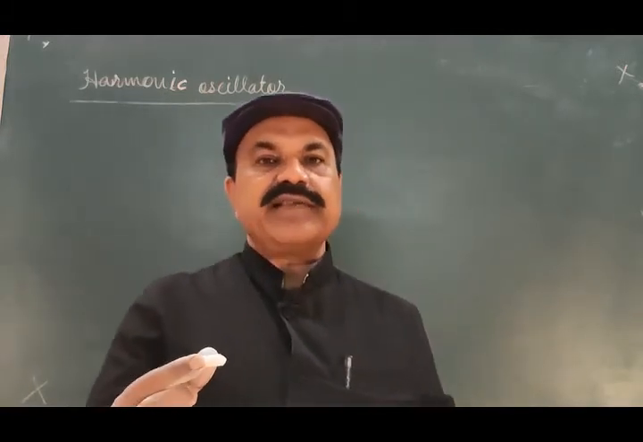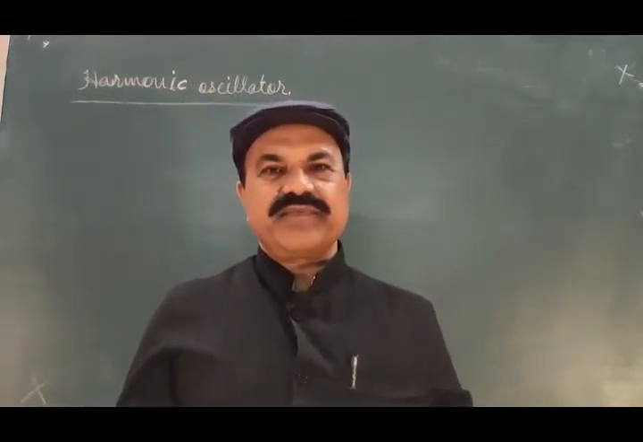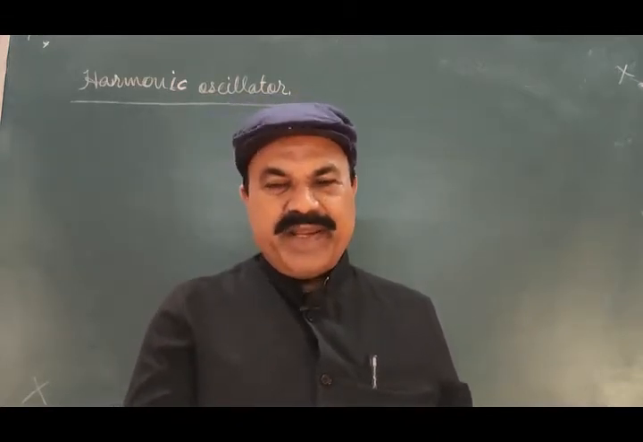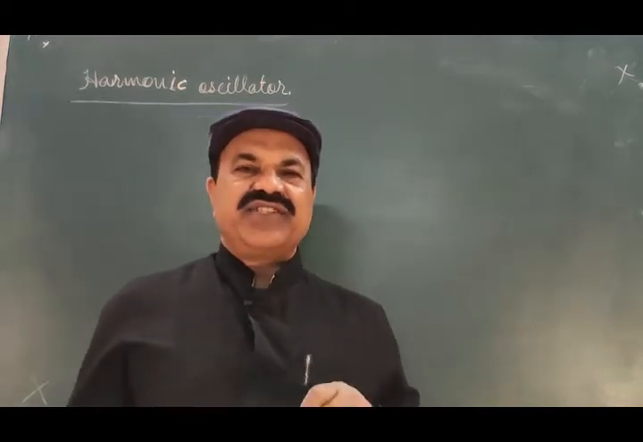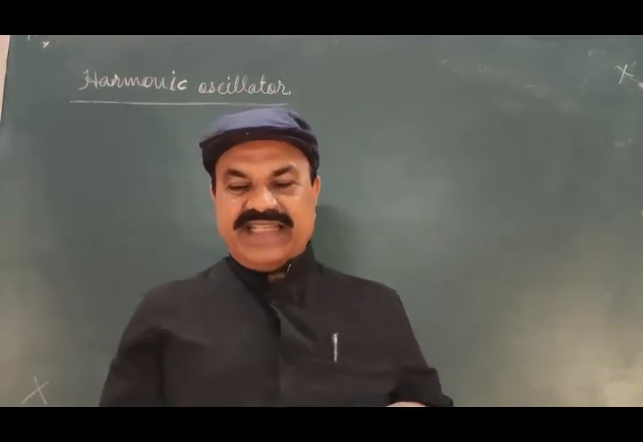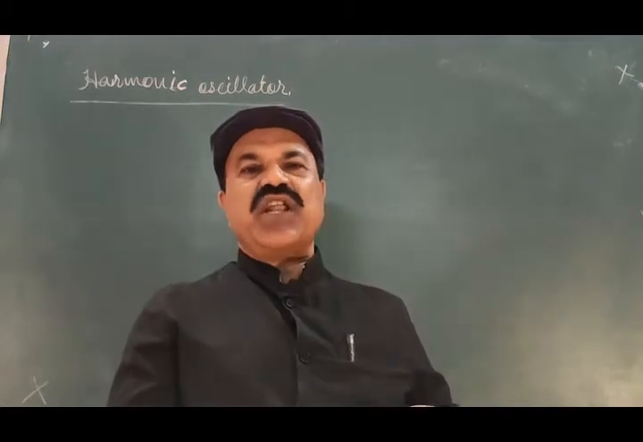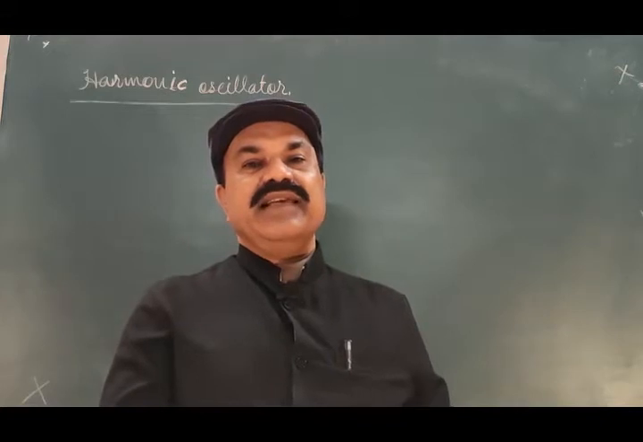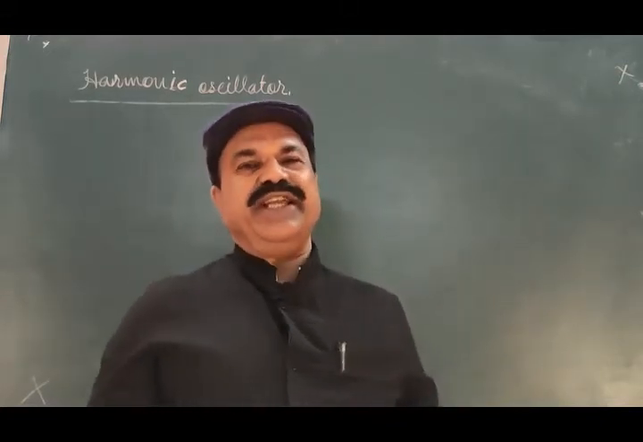But this bob has some inertia. Because of this inertia, when the bob comes to the mean position, at the equilibrium position, its kinetic energy will be maximum. And this maximum kinetic energy at the mean position does not allow the bob to stay at the mean position. It takes the bob to the other extreme.